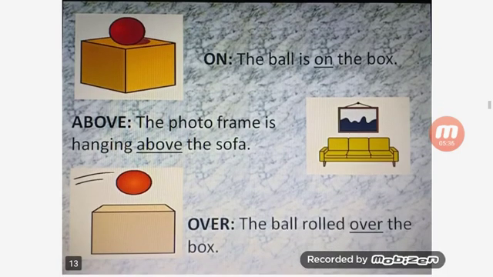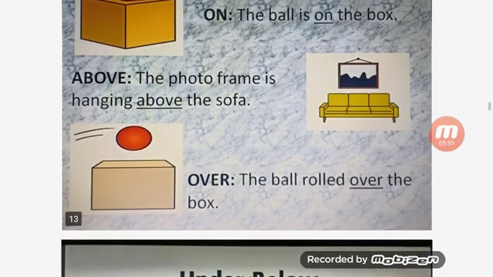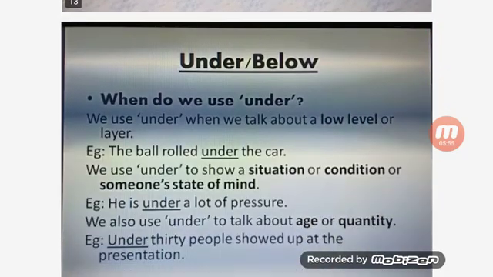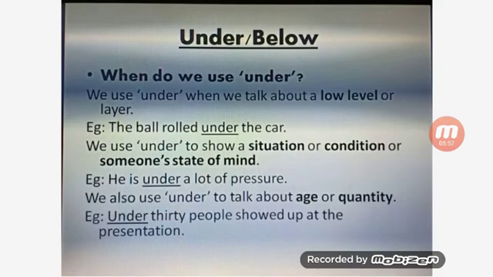Look at the examples of on, above and over. Here, where is the ball? The ball is on the box. Next, above: the photo frame is hanging above the sofa. Over: the ball rolled over the box.